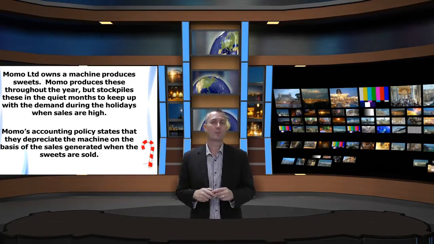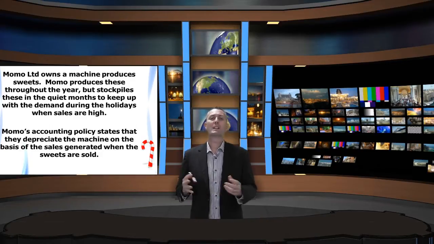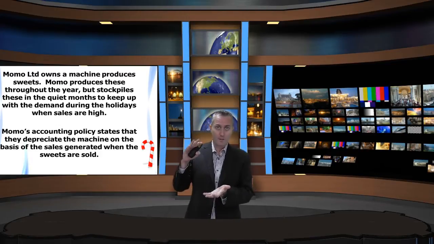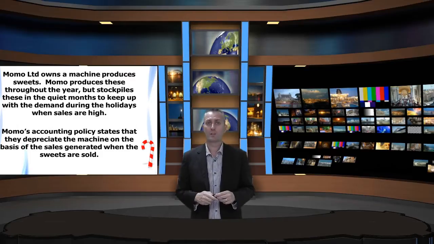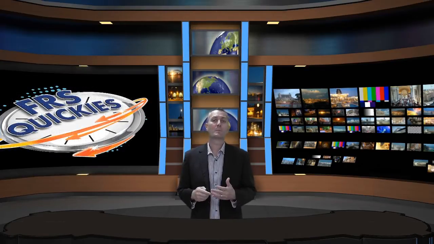Now, you can see the commercial rationale behind this. It's a type of matching, where people are wanting to say, well, we'd rather match the sales with the cost, being the depreciation on the machine. And therefore, they've adopted a sales-type depreciation. Now, IAS 16 was amended effectively to say that we don't believe that this is appropriate.